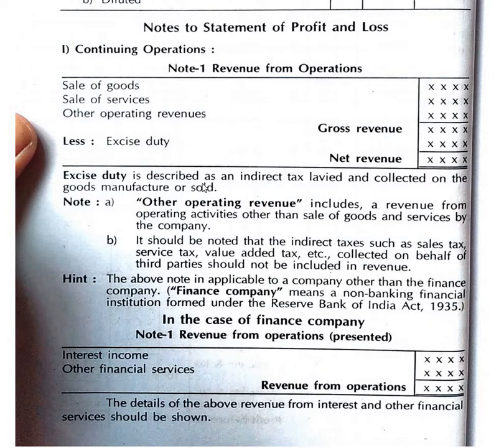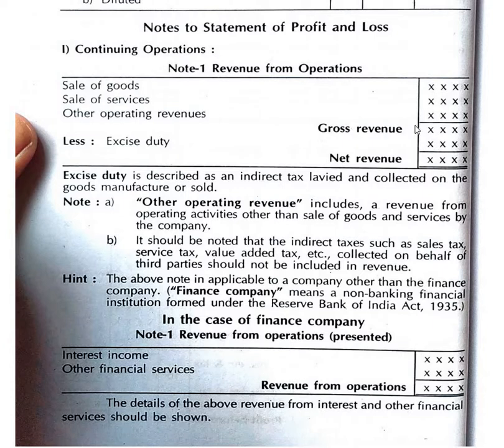For example, suppose we have collected sales tax or service tax or value added tax on behalf of another party, which should not be included in the operating revenue. Other than the sale of goods and services, those are considered as other operating revenue.